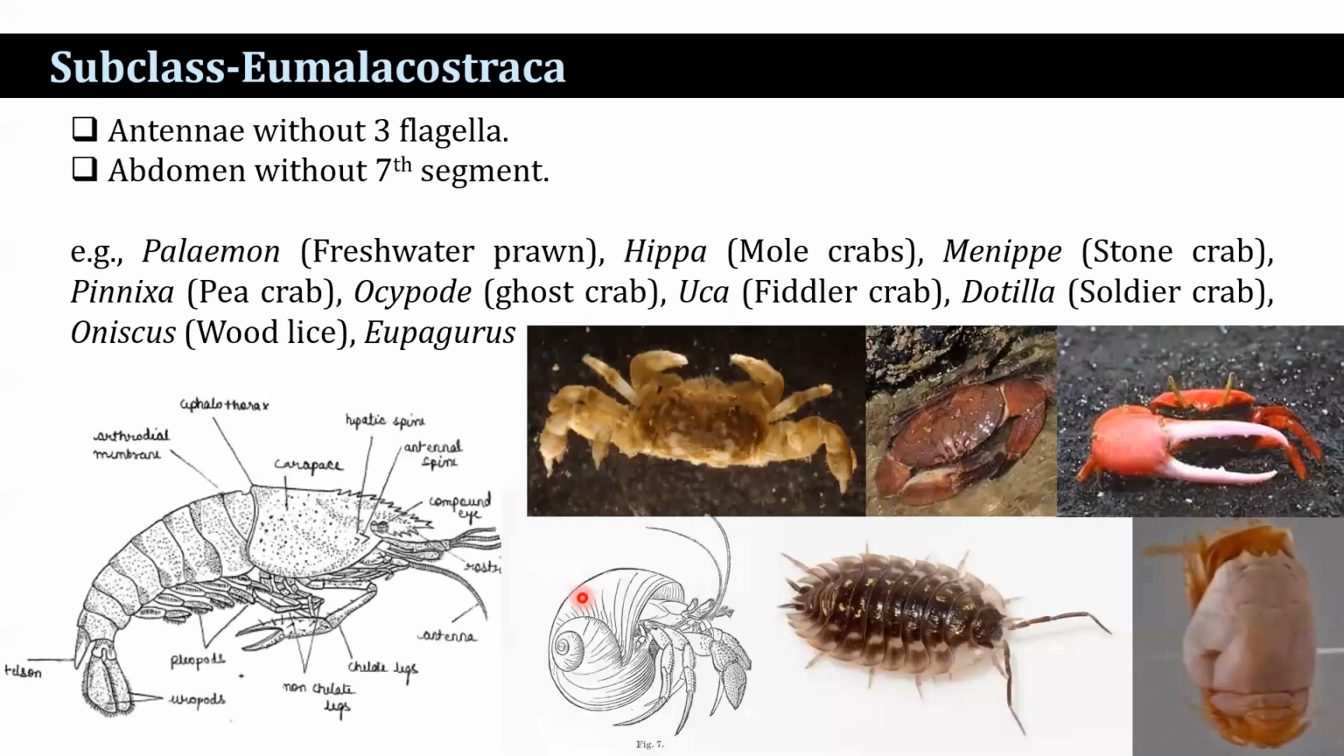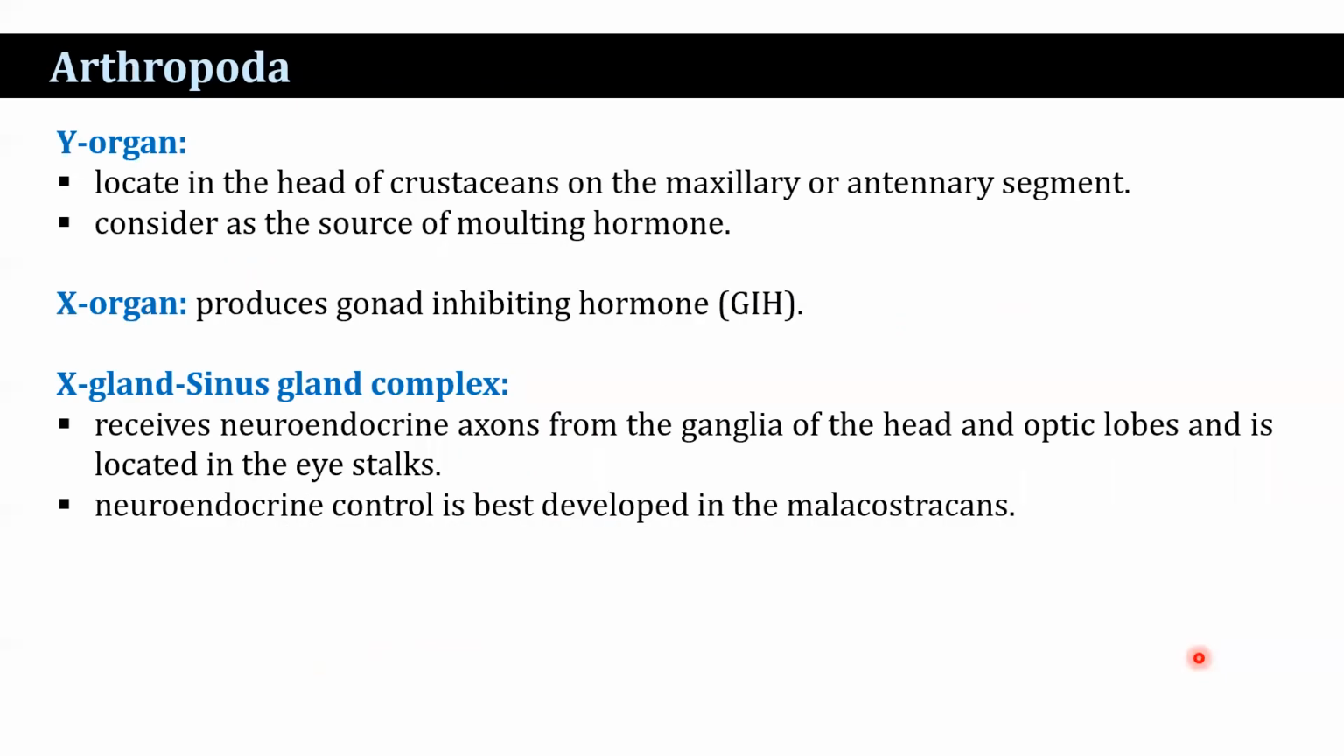Then Eumalacostraca: antennae without 3 flagella, abdomen without 7 segments. So many examples: Palaemon, Hippa, Menippe, Penaeus, Upogebia, Ligia, Oniscus, Eupagurus. Now, what is the Y organ?